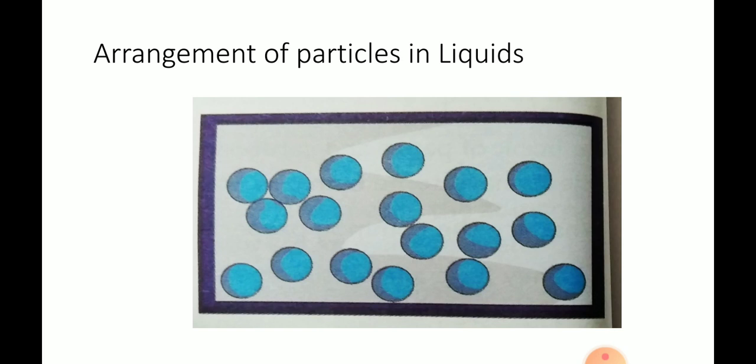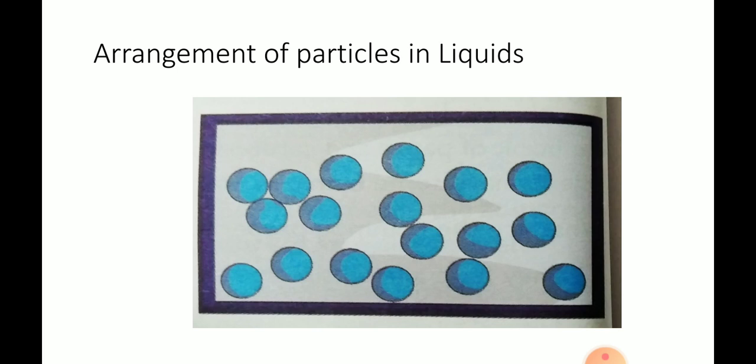Next, arrangement of particles in liquids. In liquids, here in the picture we can see that the particles are loosely packed and have small spaces in between. Thus, the particles in liquids can move around a bit. This is why liquids can flow.